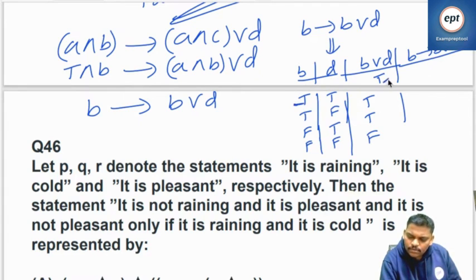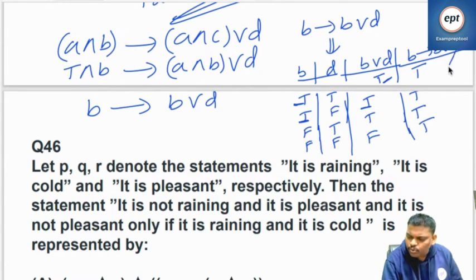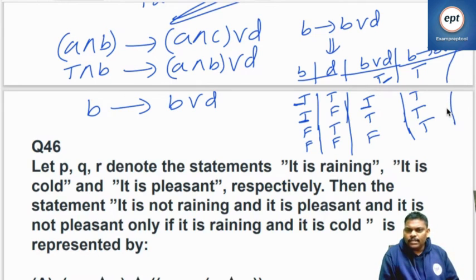True, true, true, true, true, true, true, true. So it is a tautology. We already proved that it is a tautology. Right? Now verify the other options also.